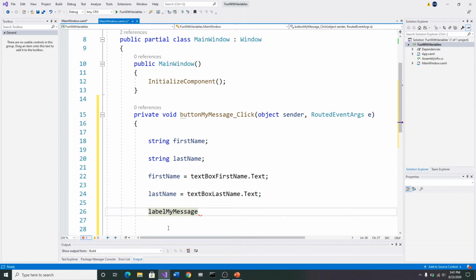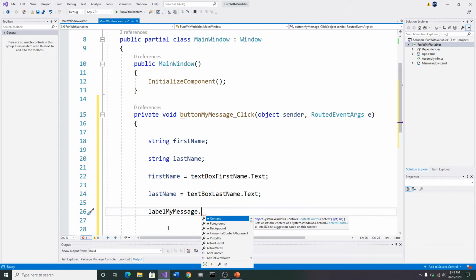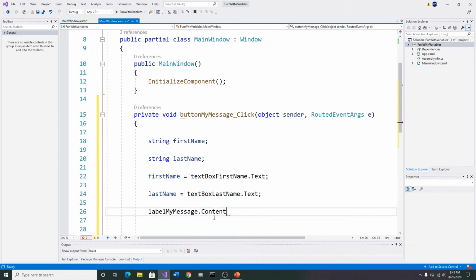Now we've got to tell it what we want this to do. So I'm going to push the period again. And content, remember, is the way we put information into labels, okay? So I'm going to say content. And next, remember, the way we put things in there is we say equals.